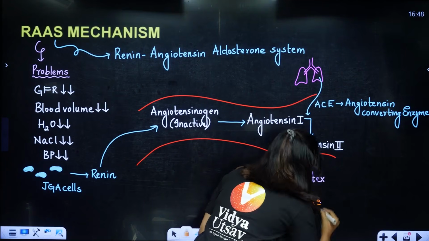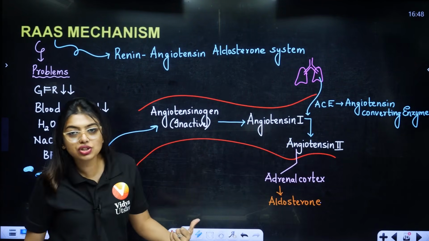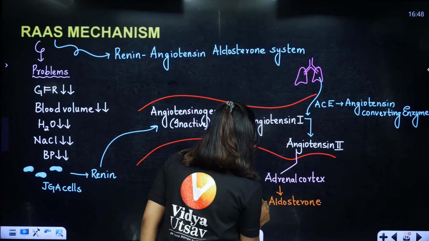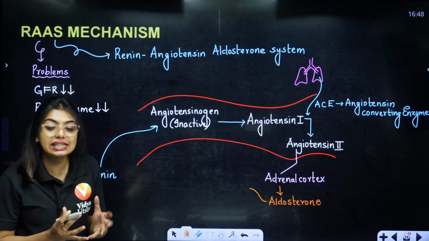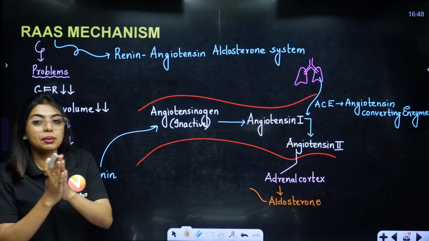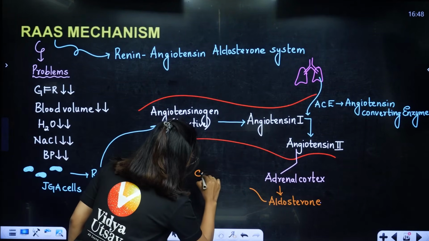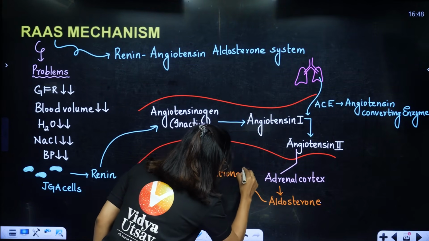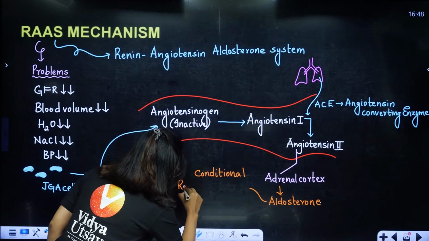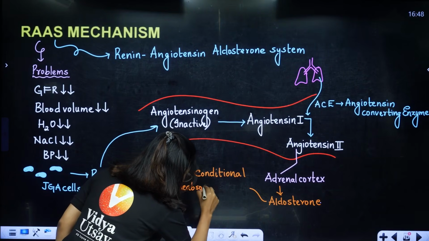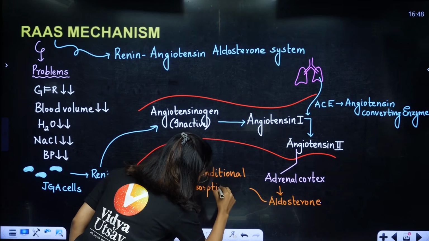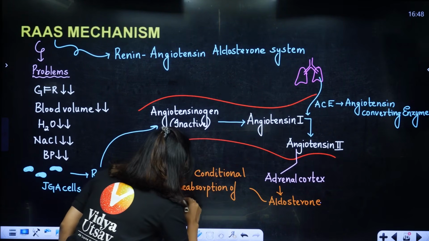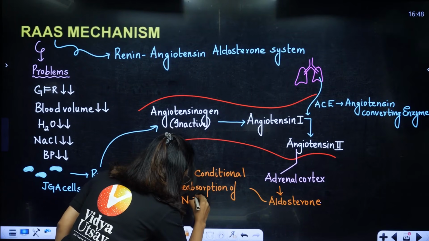What will the aldosterone do, students? The aldosterone will allow conditional reabsorption. It will tell the DCT and the collecting duct, please do conditional reabsorption of Na+ and water.